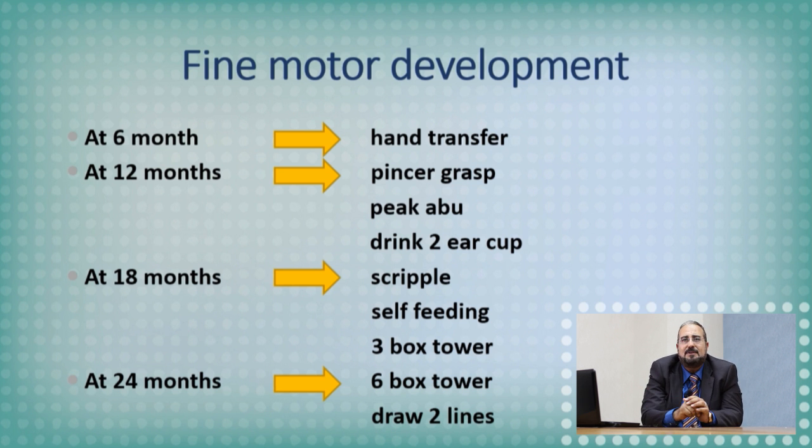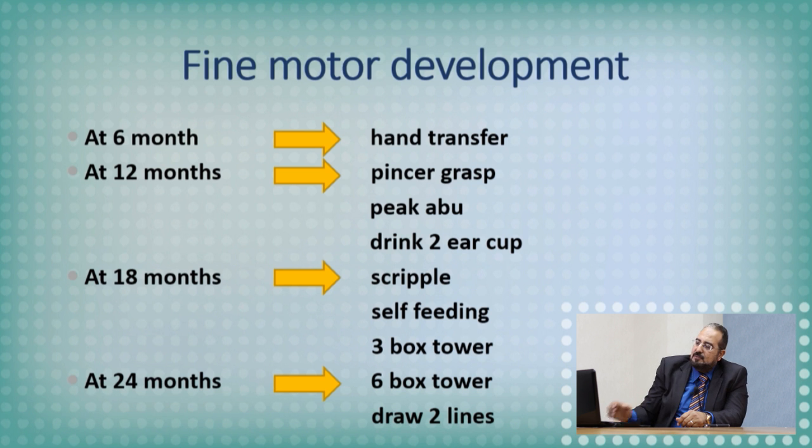It's easy to remember. The first one at 6 months, yes, this is logical: catch objects by his hand, transfer them from hand to hand, and try mouthing. At the age of 12 months, do you remember? Pincer grip or pincer grasp, and all other activities using these fingers. At 18 months, scribble, try to feed himself.